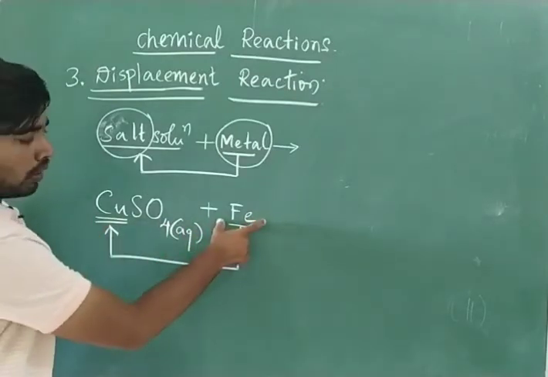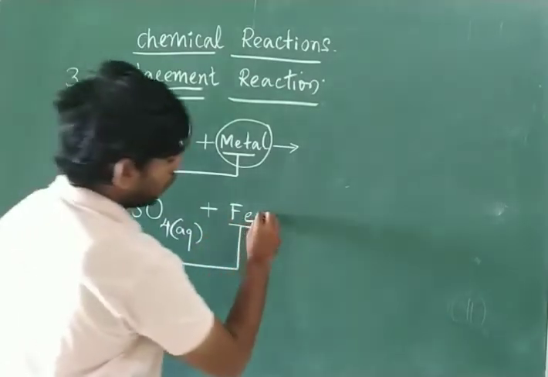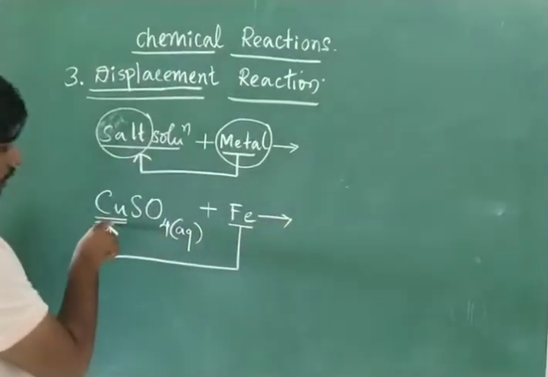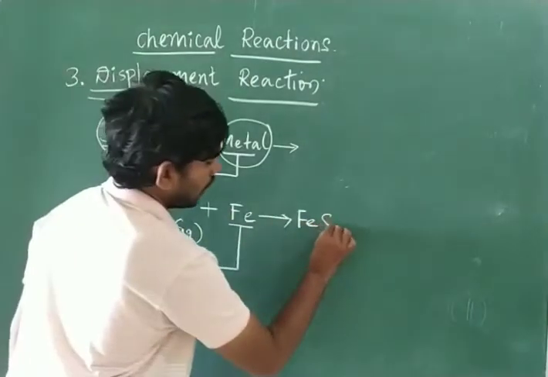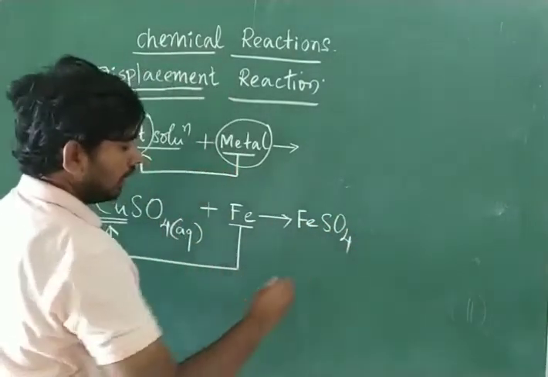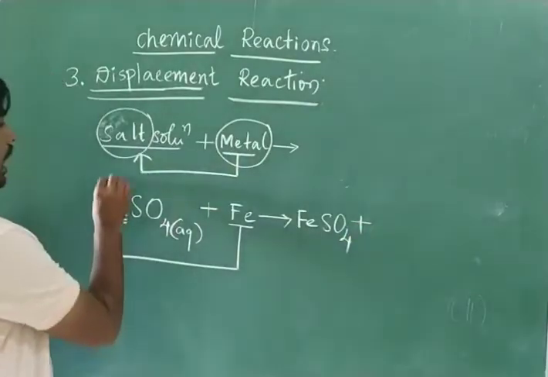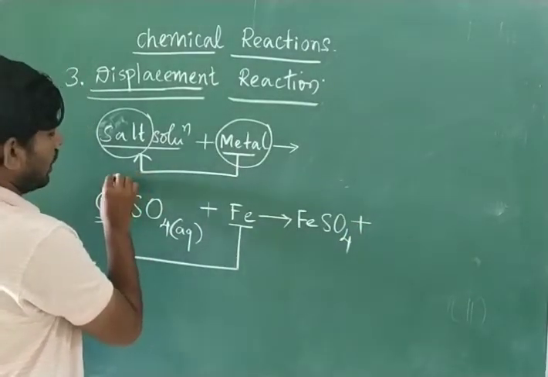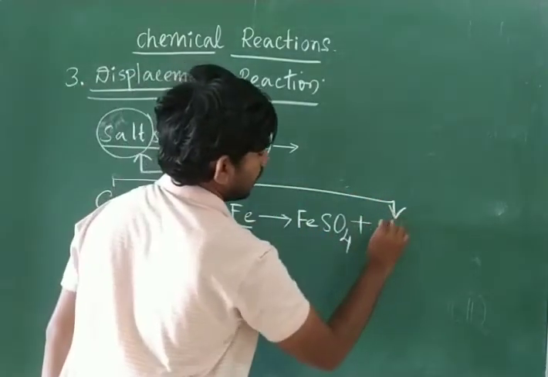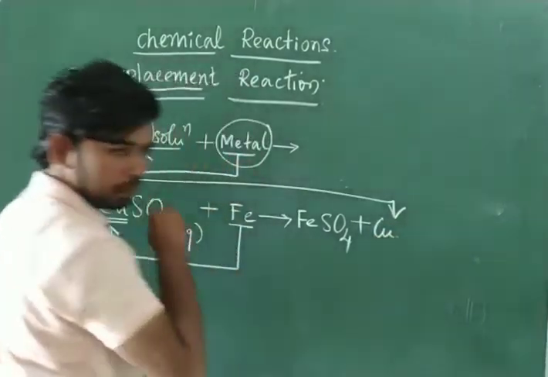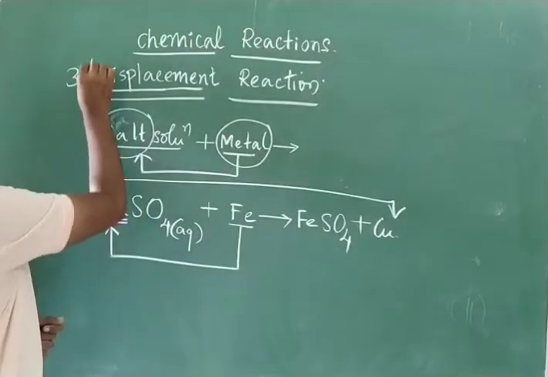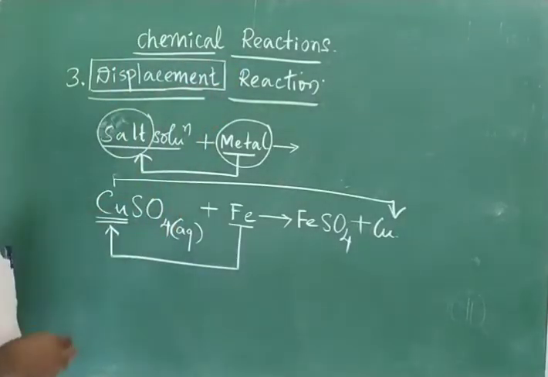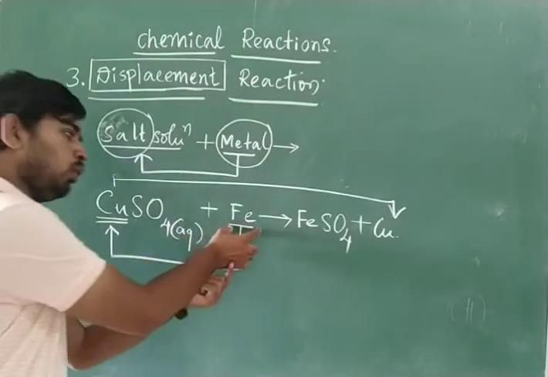Why? Because it is more reactive. So finally, what we will get? In the place of copper, we will get iron, with the remaining part being sulfate, and finally this less reactive copper will come outside. This kind of reaction we call displacement. The place is exchanged by the more reactive metal.